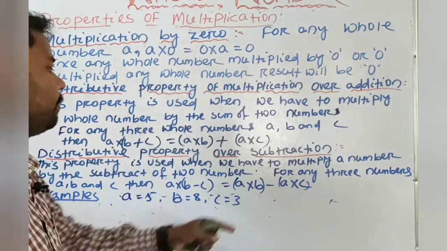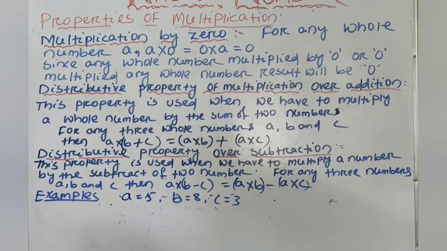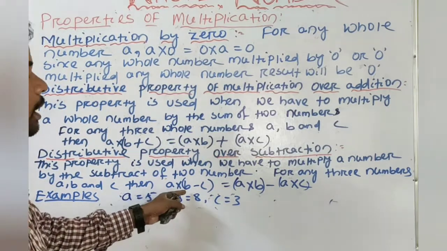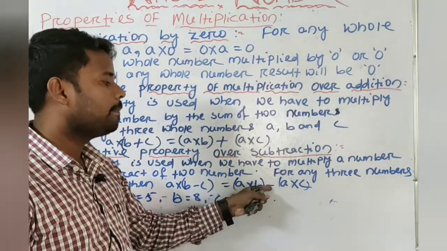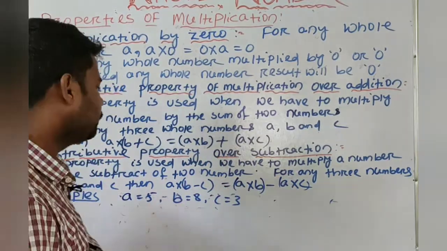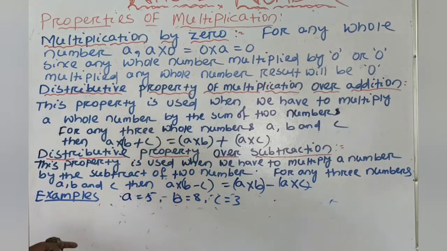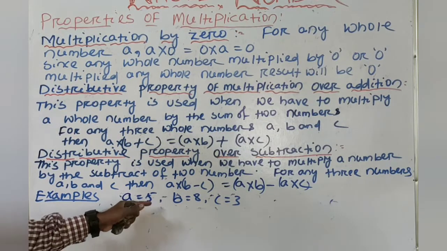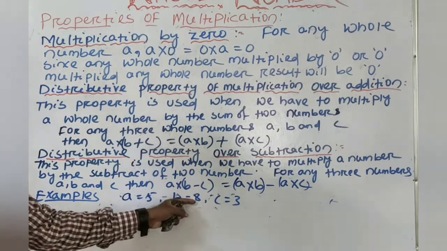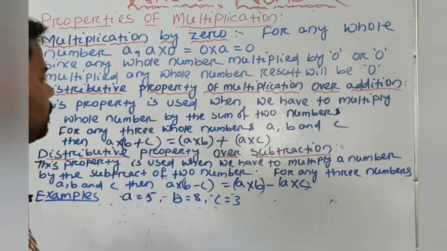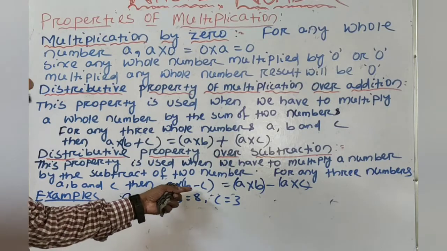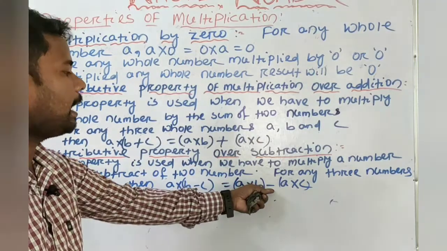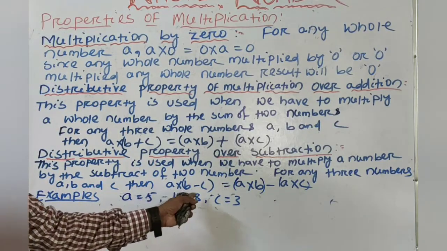For any three numbers A, B and C, A multiply B minus C is equal to A multiply B minus A multiply C. For that I have taken three numbers. Suppose A is equal to 5, B is equal to 8 and C is equal to 3. So we will prove this side is LHS, this side is RHS, so LHS is equal to RHS.